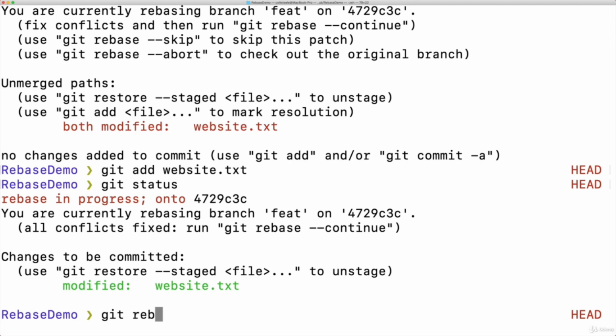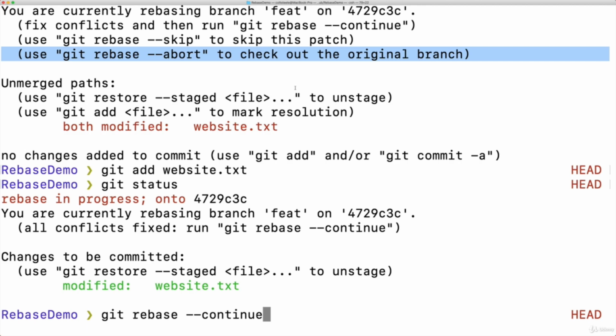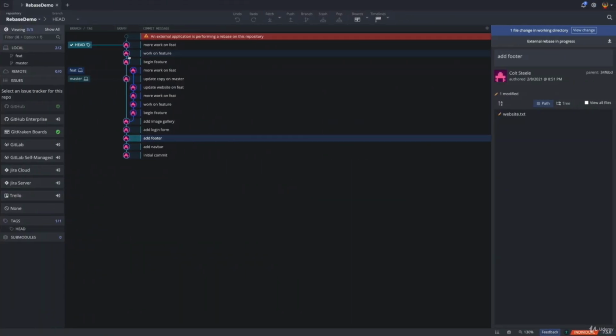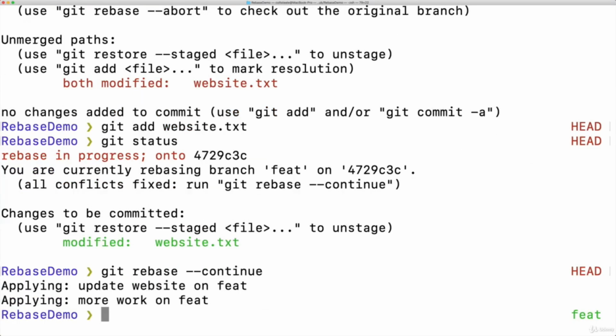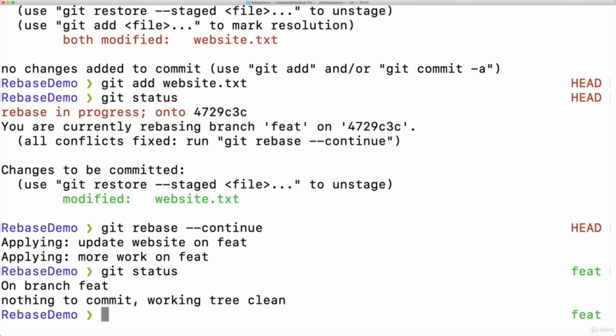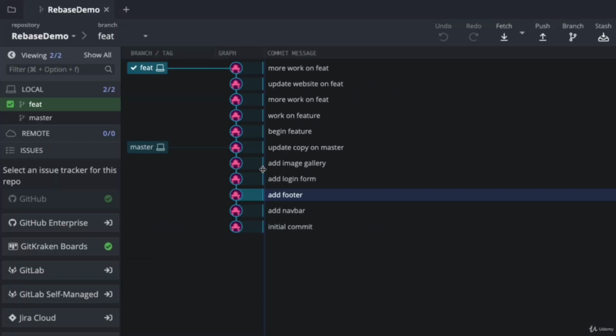This is where you want to pay attention to the output, right? We just follow the instructions. It says all conflicts fixed, now run this. Or I can abort the entire rebase using --abort if I just want to bail on it. Right now, rebase is paused, but I just continued it. Looks good. Let's type git status. All right, working tree clean. And now we successfully completed the rebase.